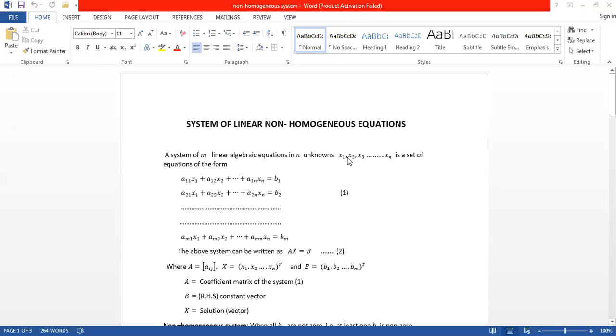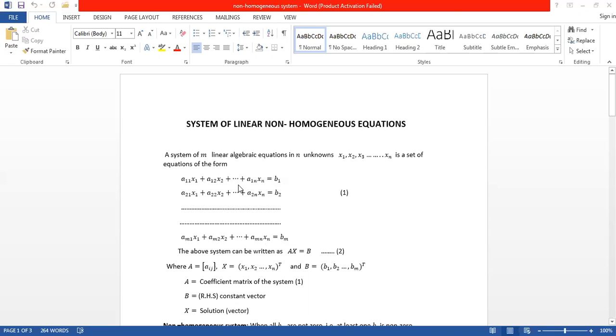The unknowns are x1, x2, x3, and so on up to xn, in a set of equations of the form a11x1 plus a12x2 plus and so on a1n xn is equal to b1, and similarly the second equation a21x1 plus a22x2 plus and so on a2n xn is equal to b2, and so on, am1x1 plus am2x2 plus and so on amn xn is equal to bm.